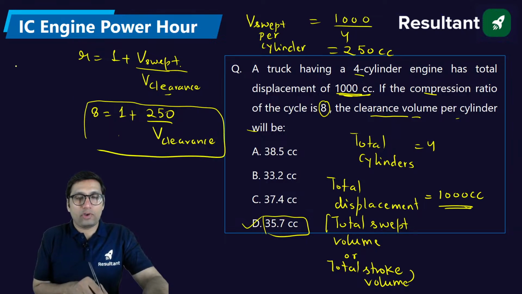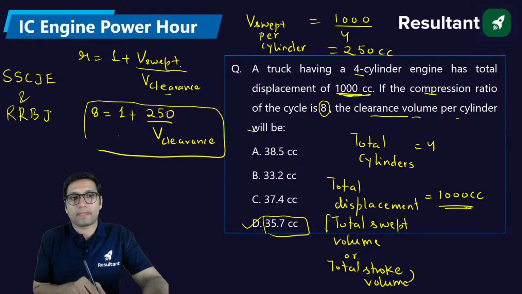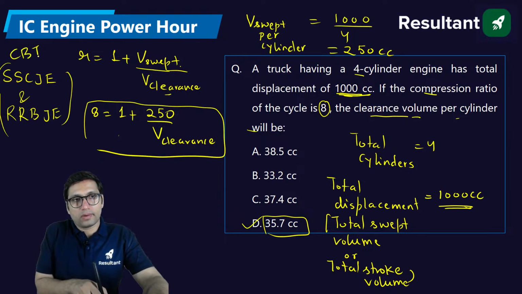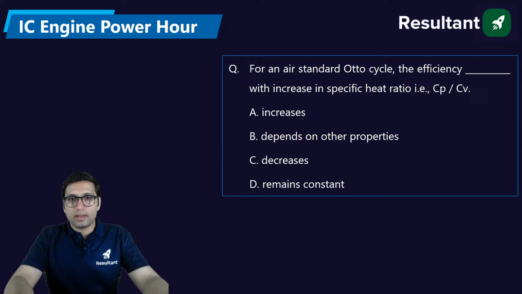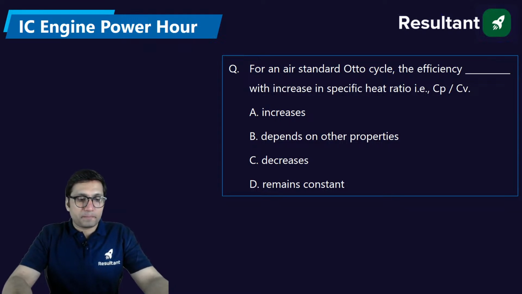Because if you are preparing for SSC JE and RRB JE, CBT2, then calculator is allowed. I will not stop you from using the calculator, because for these two exams you can use it, but mistakes should not be there.